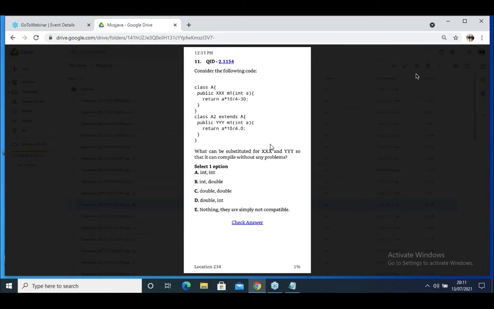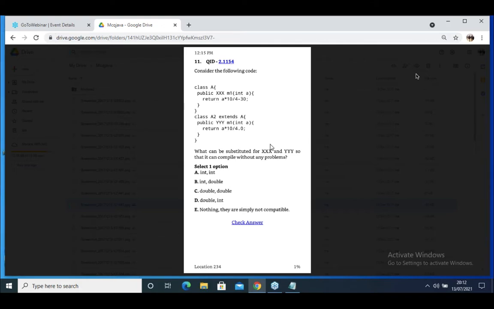What is the output of this program? Consider the following code. M1 takes an integer as an argument and returns a into 10 by 4 minus 30. A2 extends A. In A2, they have overridden M1, equal to a into 10, 4.0. What can be substituted for double x, triple x, triple y, so that it can compile without any problems?